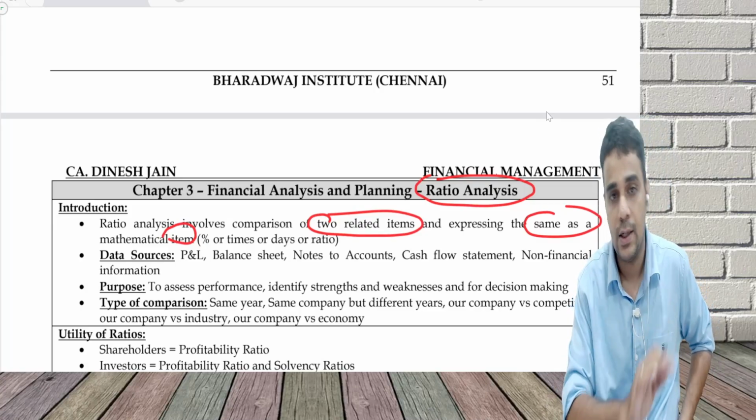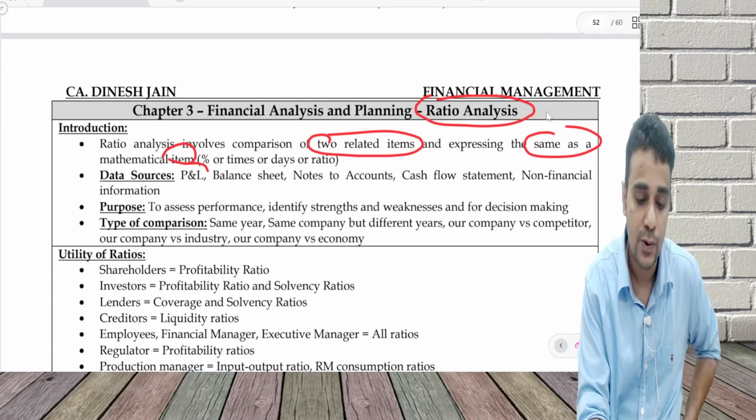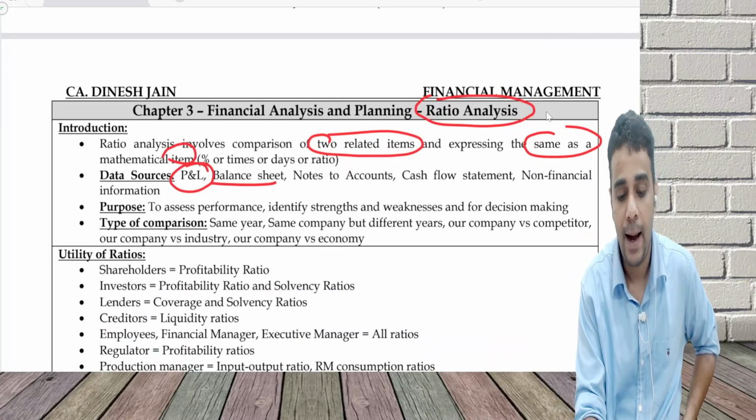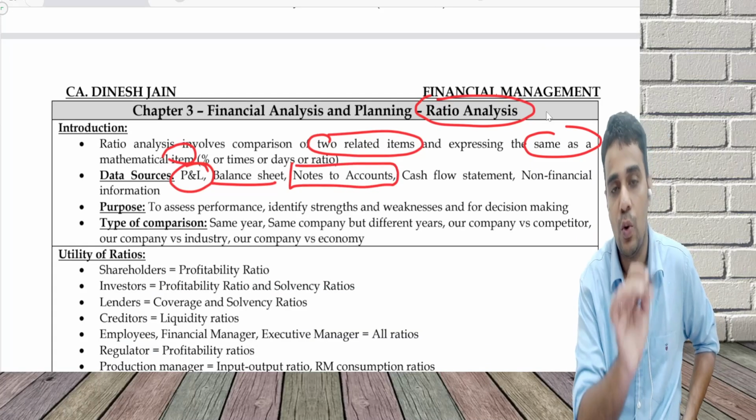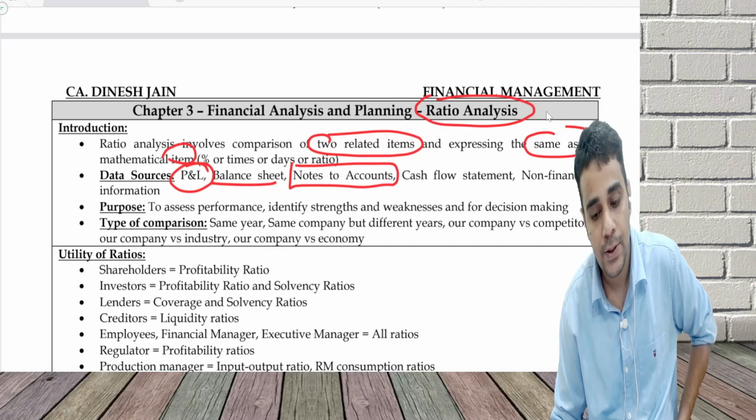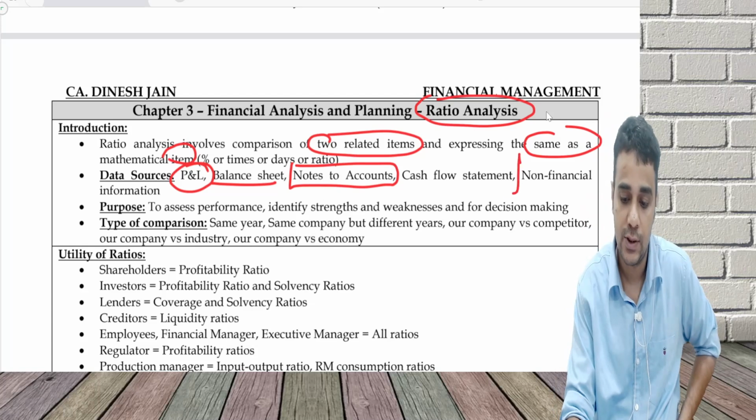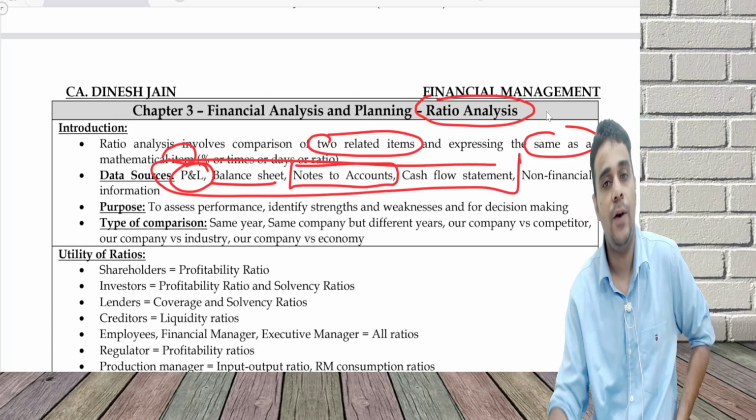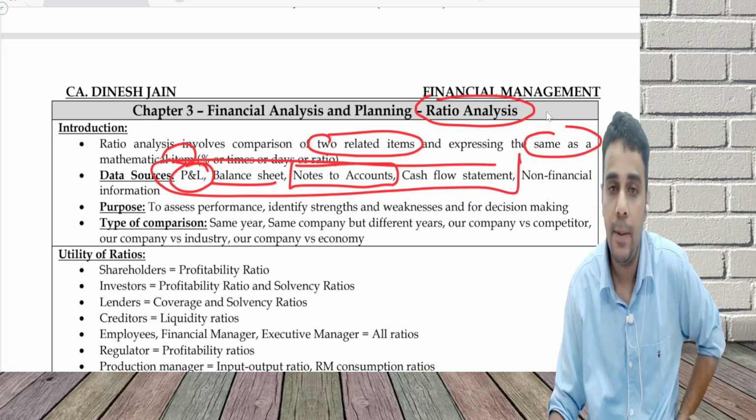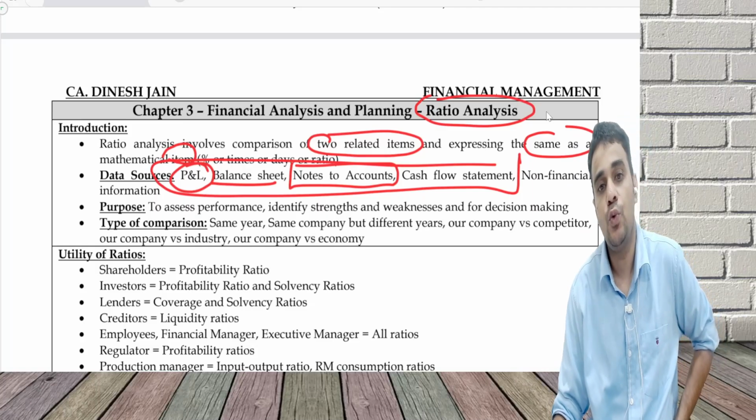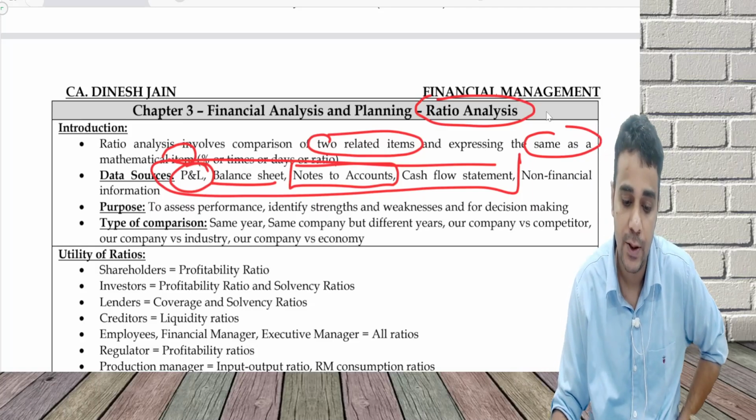Now, what are the data sources for this? The data sources are the P&L, balance sheet, notes to accounts, and cash flow statement, which is what your financial statement is all about, and non-financial data. Bharadwaj Institute may calculate student-teacher ratio, which is non-financial information.